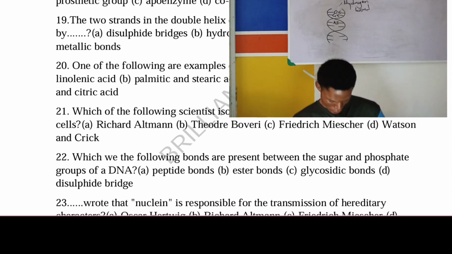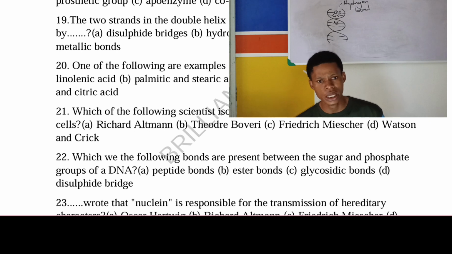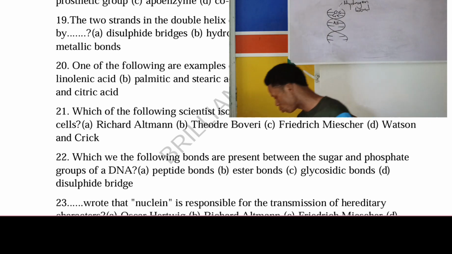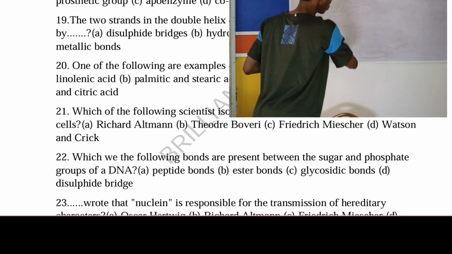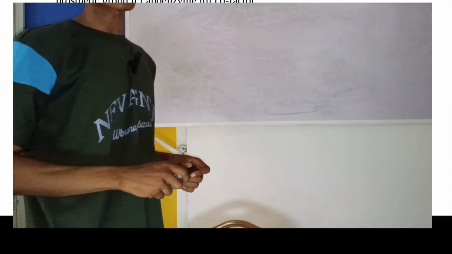Have you ever asked yourself why your body can synthesize some amino acids and some fatty acids, and cannot synthesize others? Now, this is the reason. Let me show you something. Please look up. There are some fatty acids that our body can synthesize, and there are some that our body cannot synthesize.